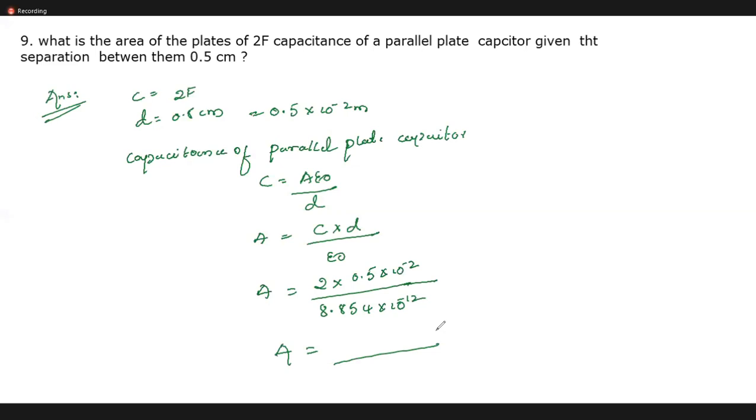Fast, this will be an answer fast. The answer is 1.11 into 10 to the power of 9 meters square.